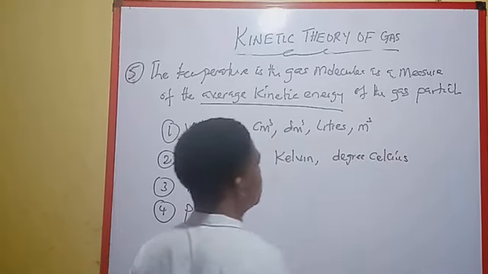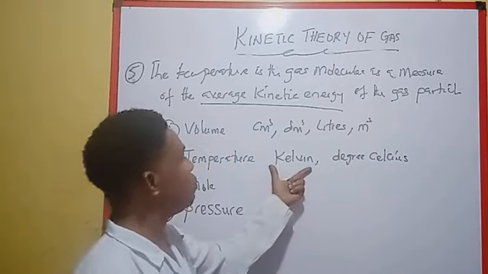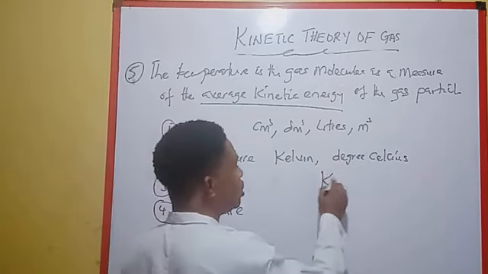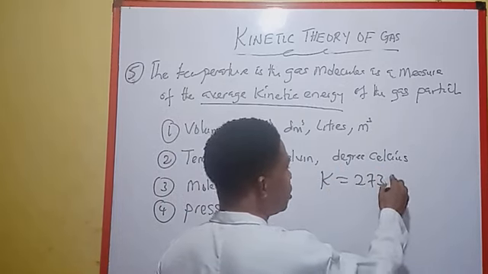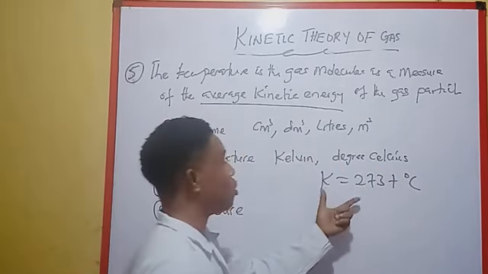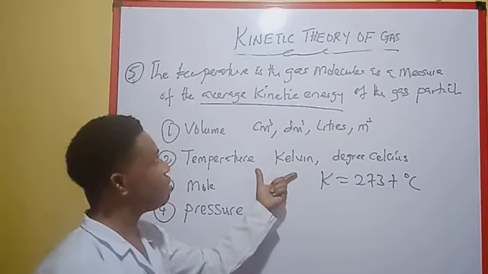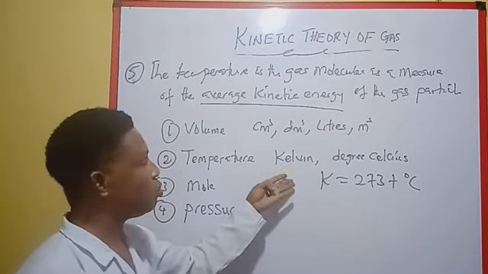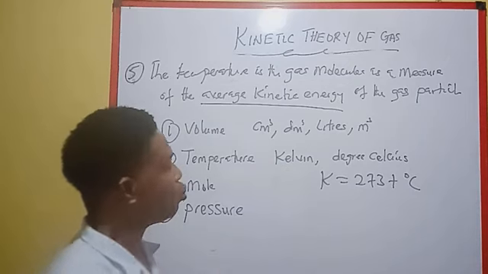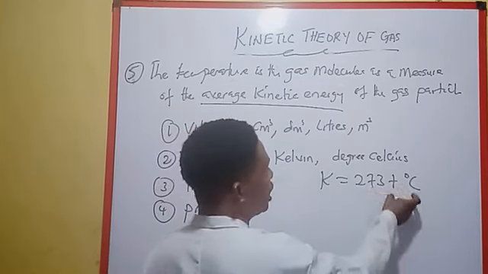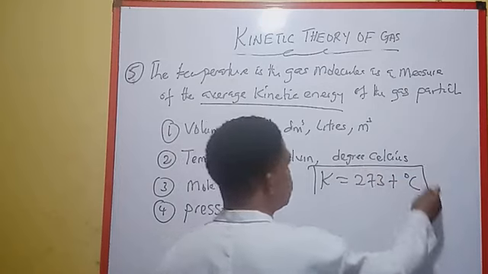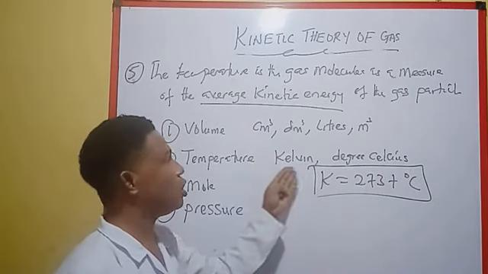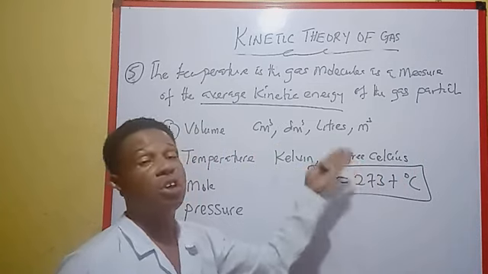And you know the connection between the Kelvin scale and the degree Celsius: Kelvin is equal to 273 plus degree Celsius. When we calculate anything in chemistry, we always use the Kelvin scale. So if you are given degree Celsius, you can convert using this formula to Kelvin, because we don't put degree in Kelvin, just Kelvin. But if it is Celsius, we say degree Celsius.